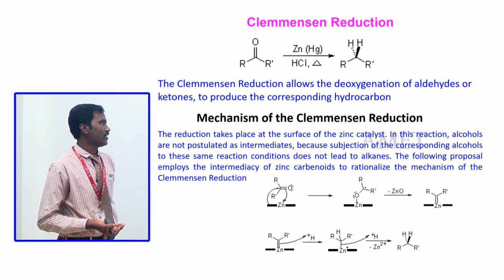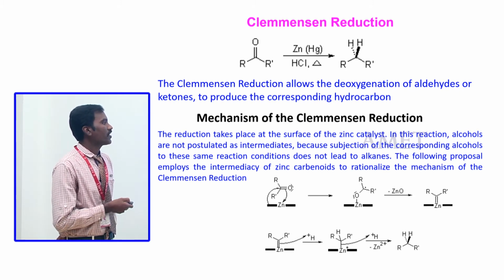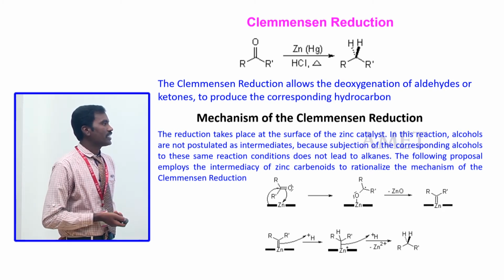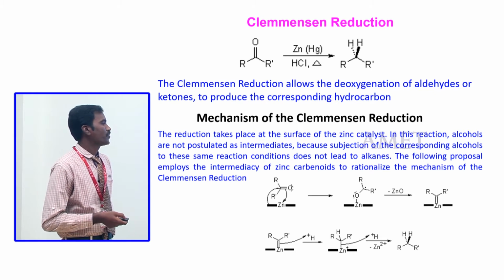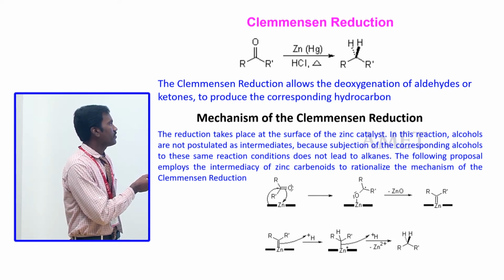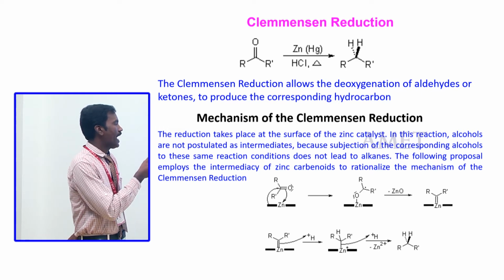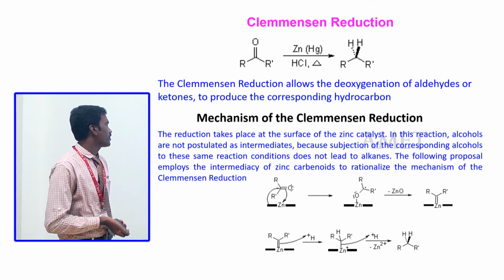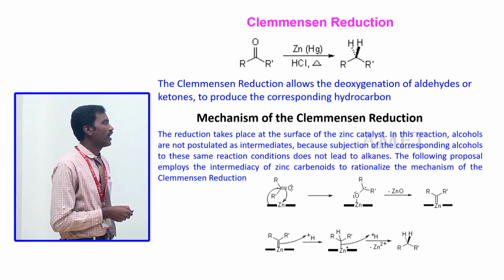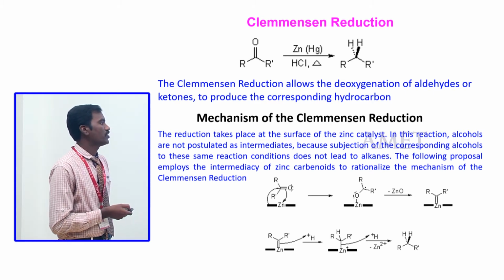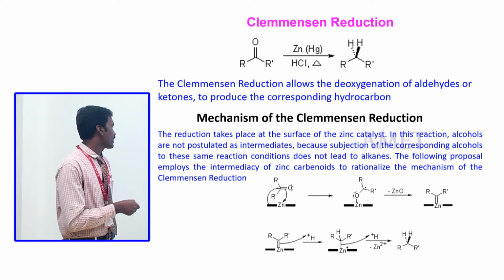Mechanism of the Clemmensen reduction. The reduction takes place at the surface of the zinc catalyst. This is a zinc catalyst, in amalgam. In these reactions, alcohols are not possible intermediates, because one more electron is available and it is easily protonated with concentrated hydrochloric acid, because subjecting the corresponding alcohol to the same reaction conditions does not lead to the alkane. The following proposal employs an intermediate zinc carbenoid to rationalize the mechanism of Clemmensen reduction.